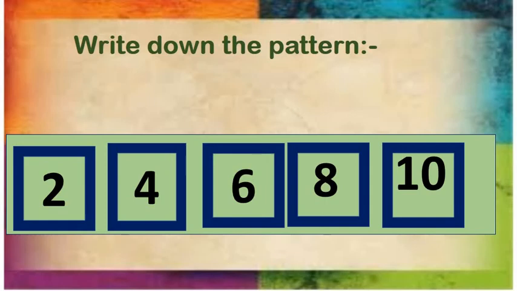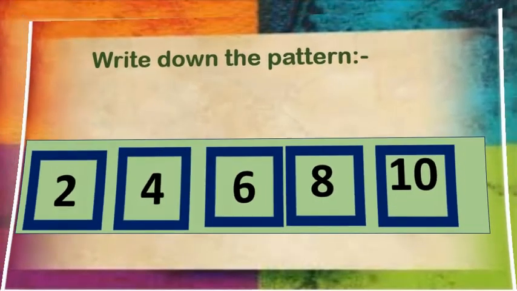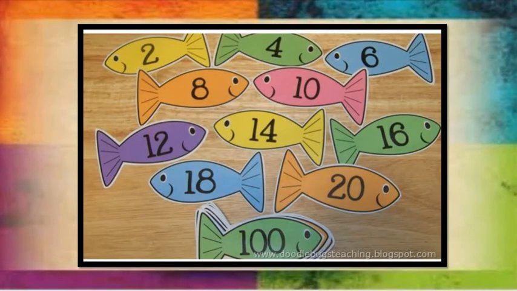We can say that this is counting by twos. Look at there. 2, 4, 6, 8, 10, 12, 14, 16, 18, 20, many more. Here we have 100. We can count more than 100 also.